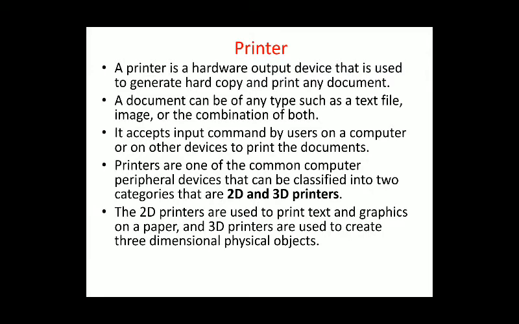Then after that, the new part is your printer. A printer is a hardware output device. As you know, the monitor is also a hardware output device. The printer is also a hardware output device that is used to generate a hard copy and print any document. So if you want to print any document, you need to use a printer. A document can be of any type, such as a text file, an image, or a combination of both, and can be printed with the printer. It accepts input commands from the user on a computer or another device to print the document.